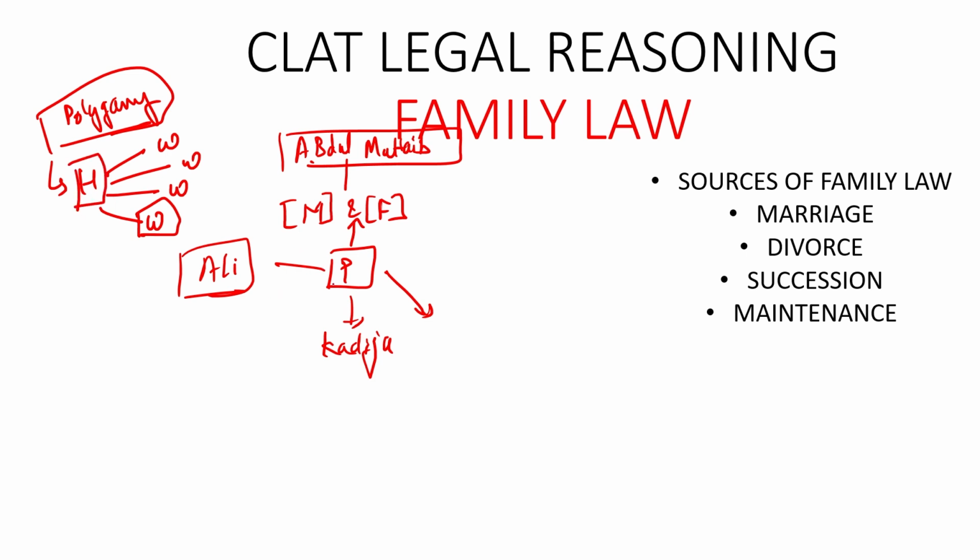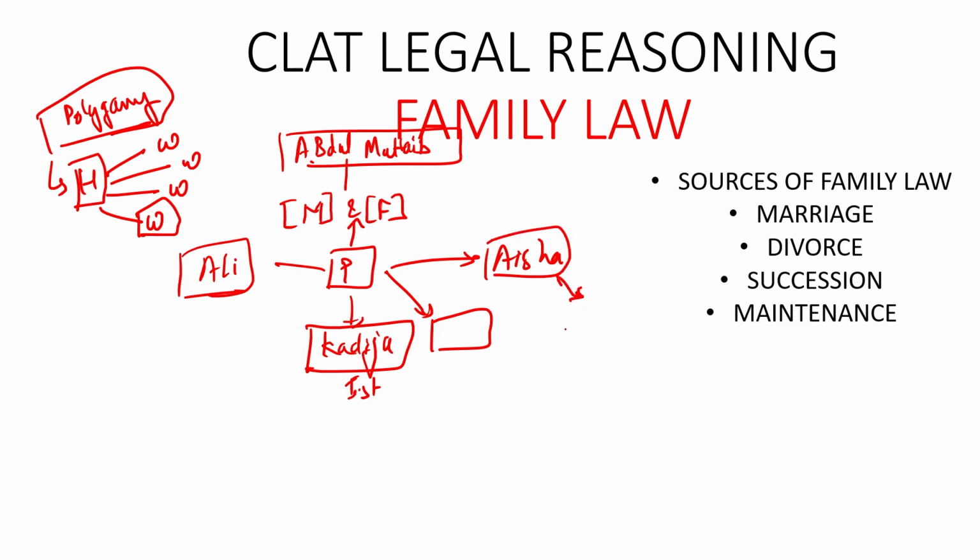So, in the same way, Prophet had 3 wives. The first wife's name was Khadija. And then there was another wife. I don't want you to get confused, so I'm just focusing on the names which are actually relevant. Then the third wife was Aisha, and Aisha was the daughter of Abu Bakr. I'll just write down the names for you so that you may be able to understand how the chronology actually came into being.